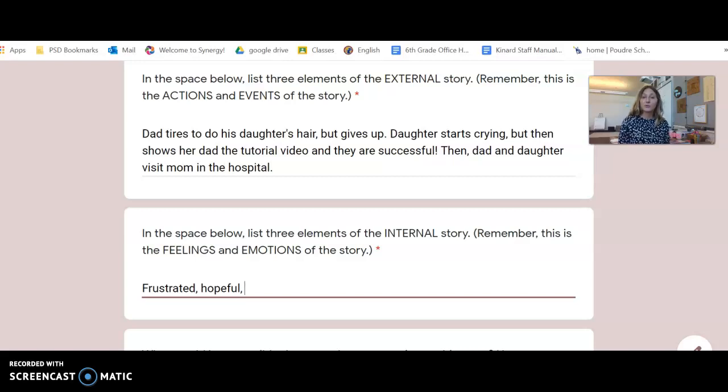She feels hopeful that her dad can do it. She feels confident in her dad. And that was a really sweet moment for her to encourage her dad. And then the last one I'll say is joyful.